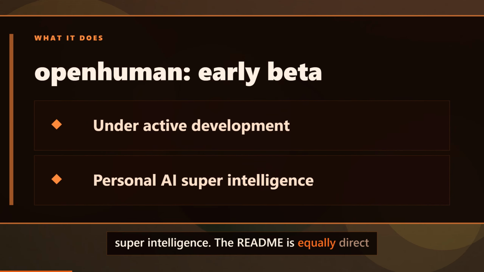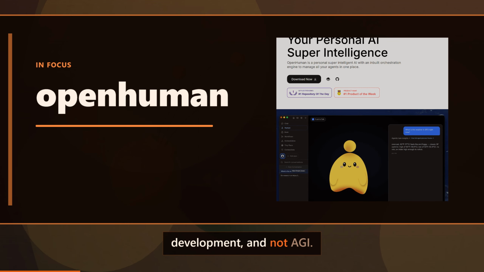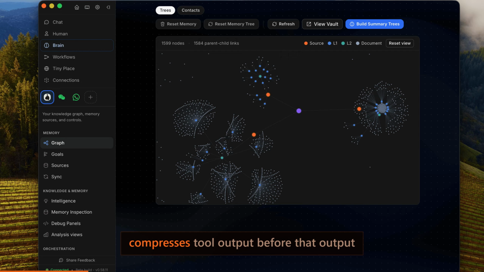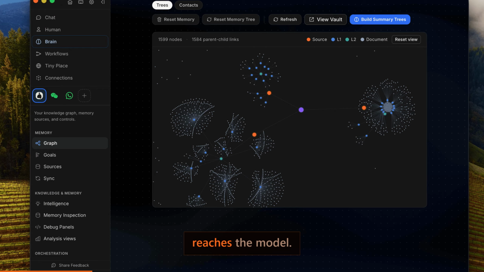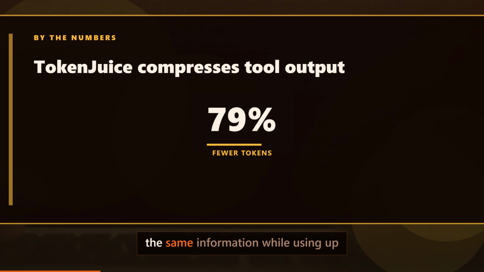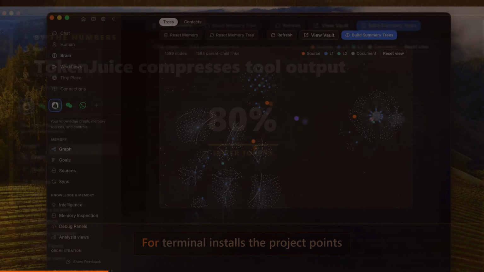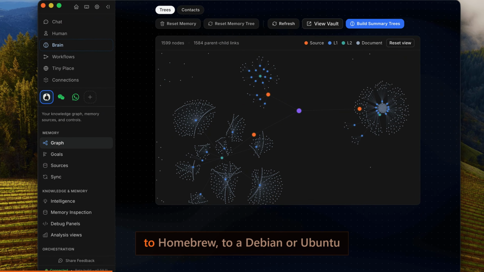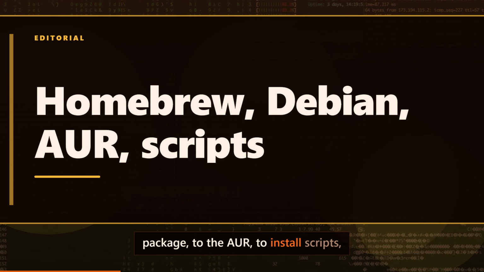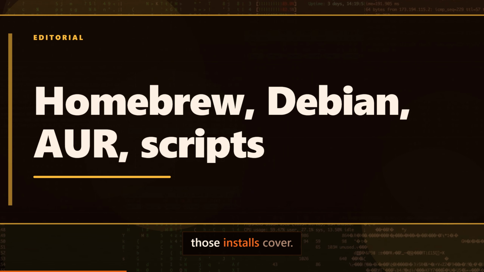The README is equally direct about its stage, early beta, under active development, and not AGI. The surprising part is token juice, which compresses tool output before that output reaches the model. The project itself claims this delivers the same information while using up to 80% fewer tokens. For terminal installs, the project points to Homebrew, to a Debian or Ubuntu package, to the AUR, to install scripts, and to platform notes for the systems those installs cover.